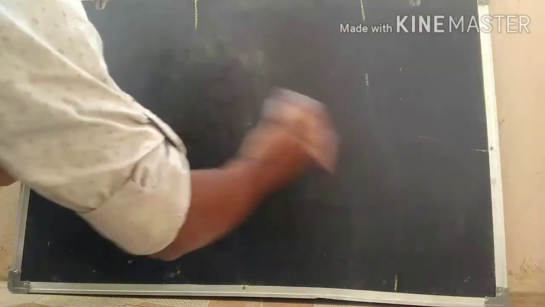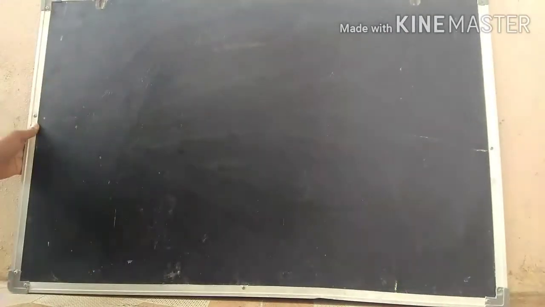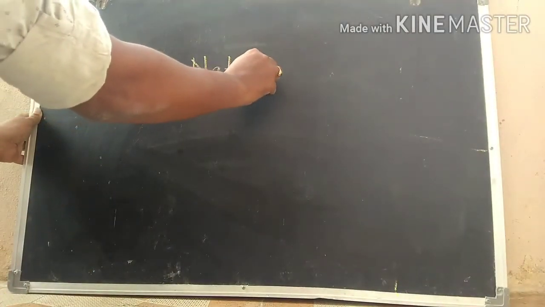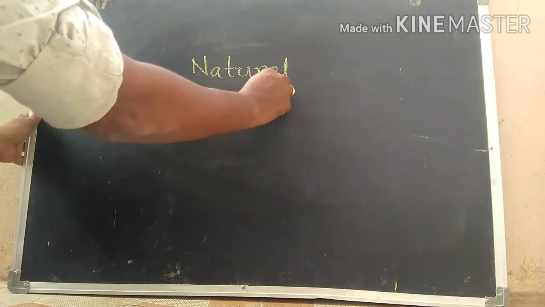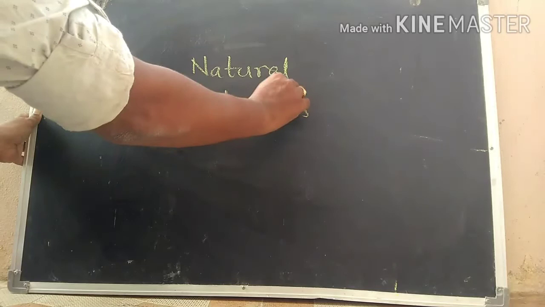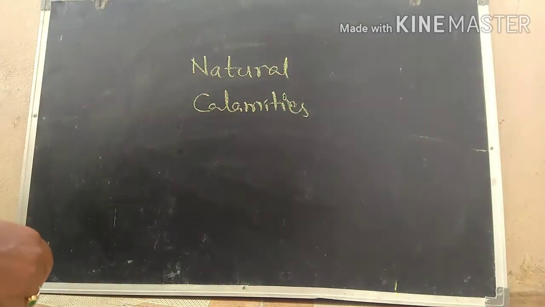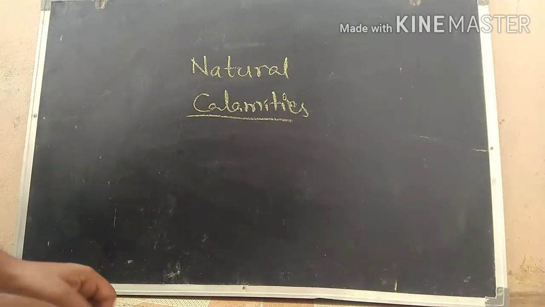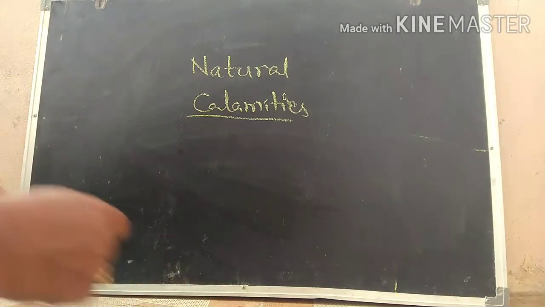So here, natural calamities. In the previous session, we discussed what natural calamities are, right? Natural calamities include floods, earthquakes, cyclones, tufan, storms, drought, etc. These natural calamities cause major damage, and I also uploaded the videos related to floods.